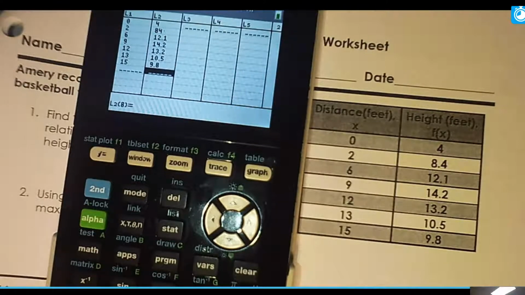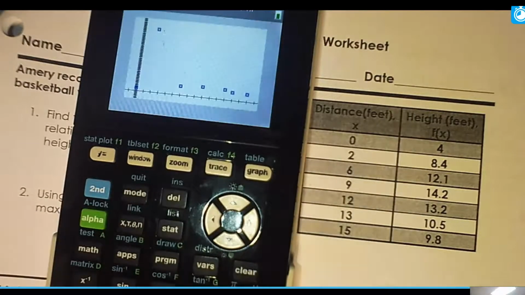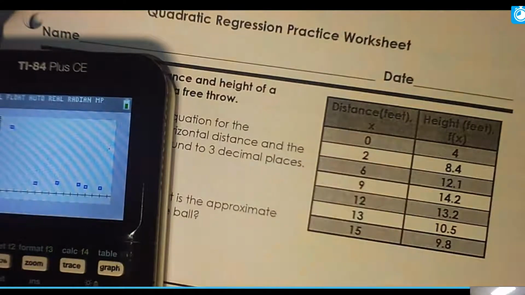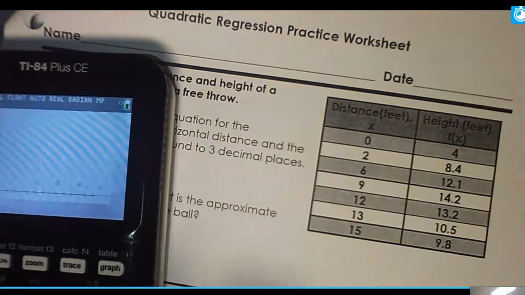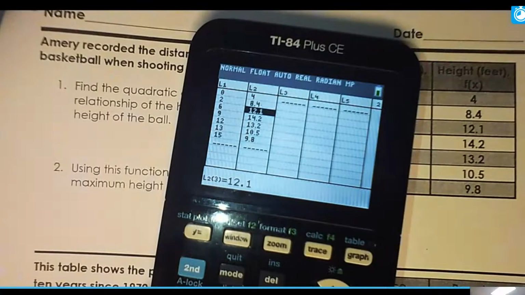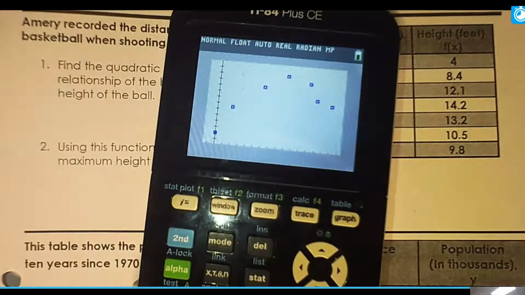Okay, so it looks good. I'm just double checking. And now we're going to have the calculator come up with the data. So if you want to see what it looks like, just quickly press Zoom 9. You can see the points, right? And what we're going to do is, boy, did I type something in wrong? I did, so hold on. What did I mess up? I did 84, not 8.4. Oops, caught that mistake. All right, the rest I think are good. So I wasn't really paying attention, was I? Zoom 9. And there's my parabola, okay?